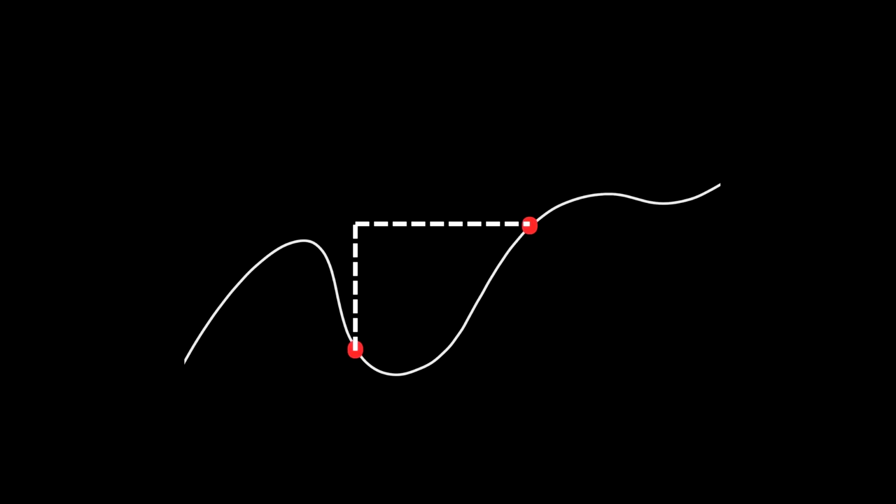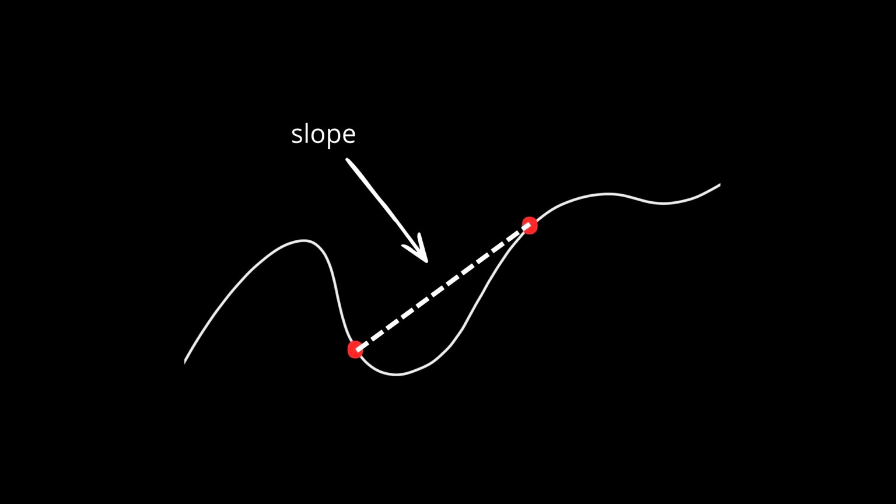Visually, the easiest way to think about this is to connect the 2 points with a straight line. That line cuts through the curve, and it has a slope. That slope is the average rate of change between those 2 points. This line even has a fancy name. It's called a secant line, and as you move the points around, you'll notice something interesting. The slope of that secant line keeps changing. Sometimes it's steep, sometimes it's shallow, sometimes it's negative.